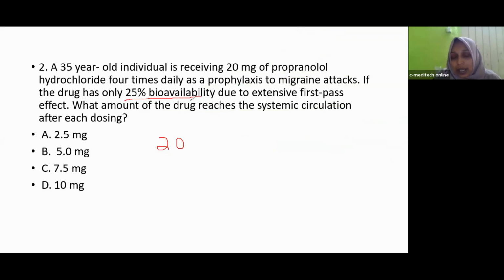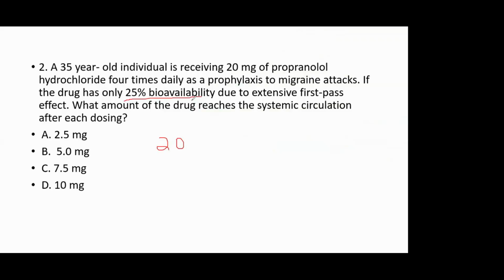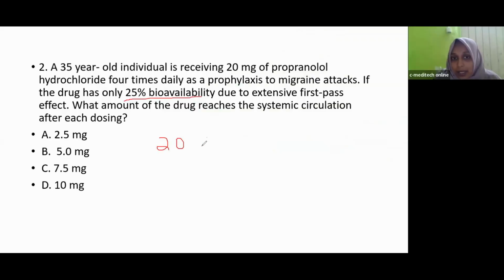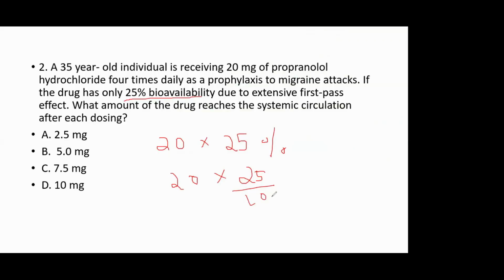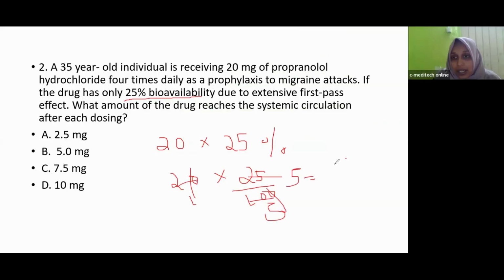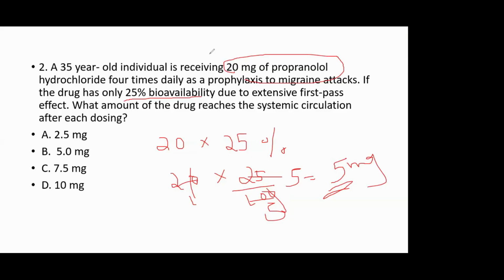The amount of the drug that reaches systemic circulation. 25% means what? 20 into 25 divided by 100, that is 5. Okay, only 5 mg enters into systemic circulation. We are taking 20 mg propranolol, but after the first-pass effect, only 5 mg enters into systemic circulation. Clear? Okay. It is a simple calculation.